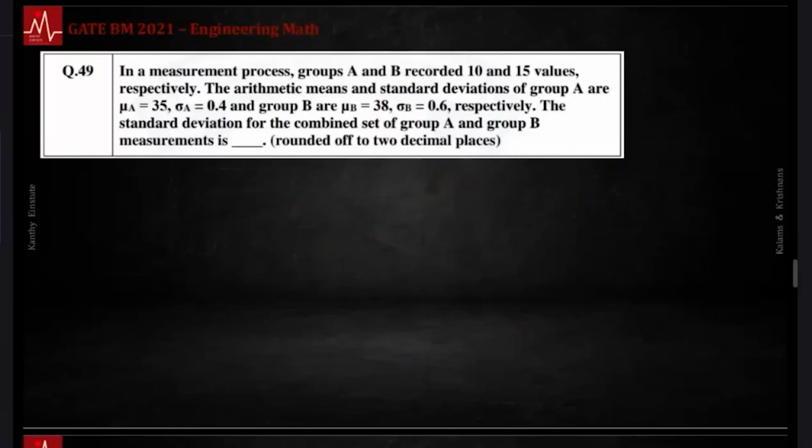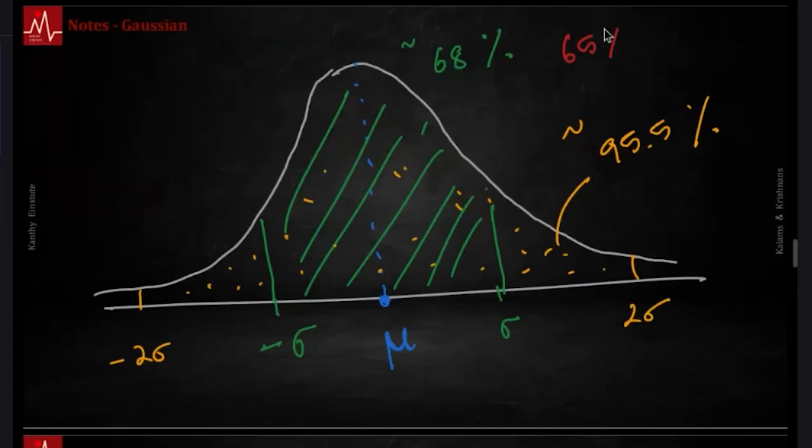In a measurement process, groups A and B recorded 10 and 15 values respectively. Arithmetic means and standard deviations of groups A and B are given. The numbers that I have given, around 65, 68, 95.5, keep you in the key range. Even sometimes, if you use 95 or 96, you can go out of the key range. That's why I gave that number correctly: 95.5, and then more than 99.5, that is 3 sigma, is fine.